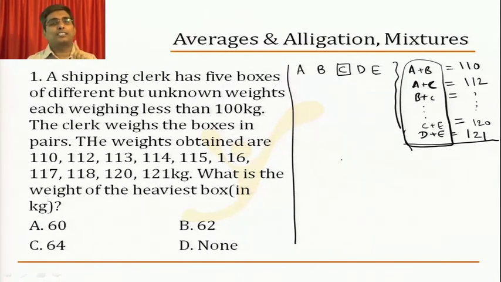Similarly, B will come 4 times, C will come 4 times and so on. Hence we can confidently say the left hand side will become equal to 4 into A plus B plus C plus D plus E. While there is no average in this question, I have the sum of all the weights in pairs. That means each box by itself is coming how many times? 4 times in the sums.